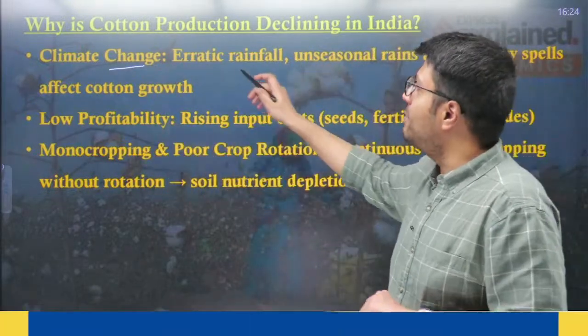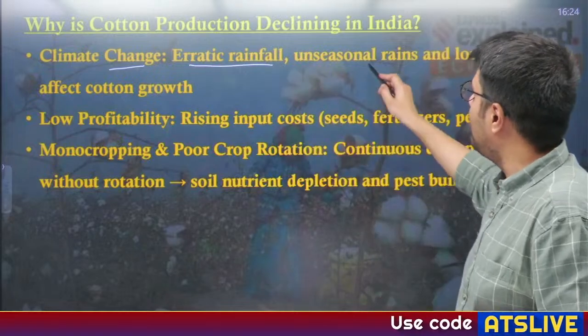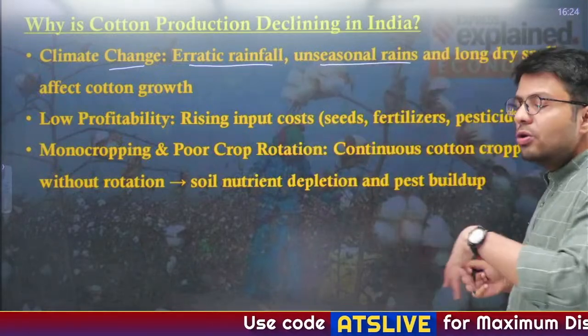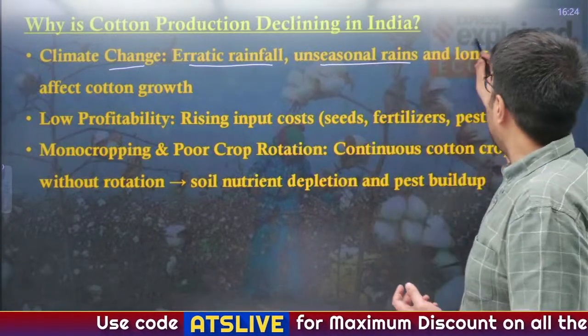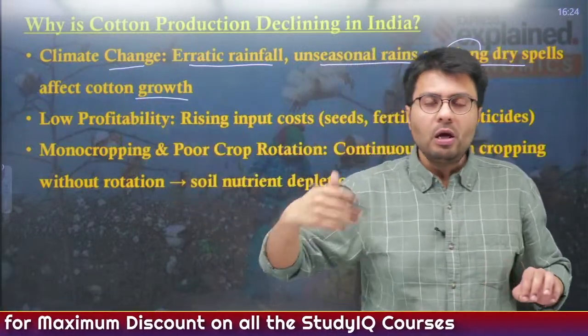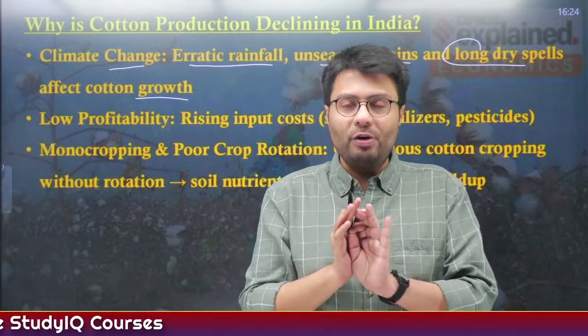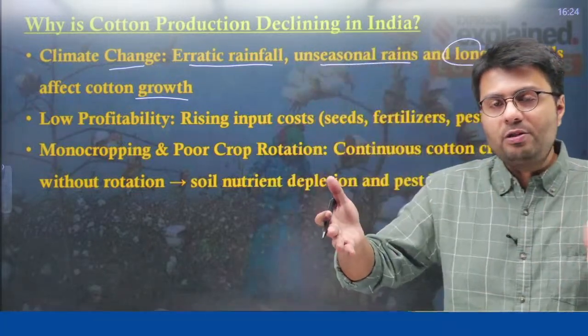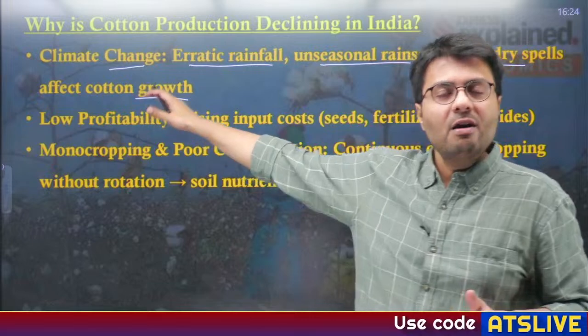You understand, climate change has resulted in erratic rainfall, which can also happen in the off-season, and long dry spells also affect the healthy growth of cotton. Now I told you it requires a moderate amount of rainfall, which does not mean no rainfall. So if there is a long dry spell, it can actually lower the yield of cotton crop.